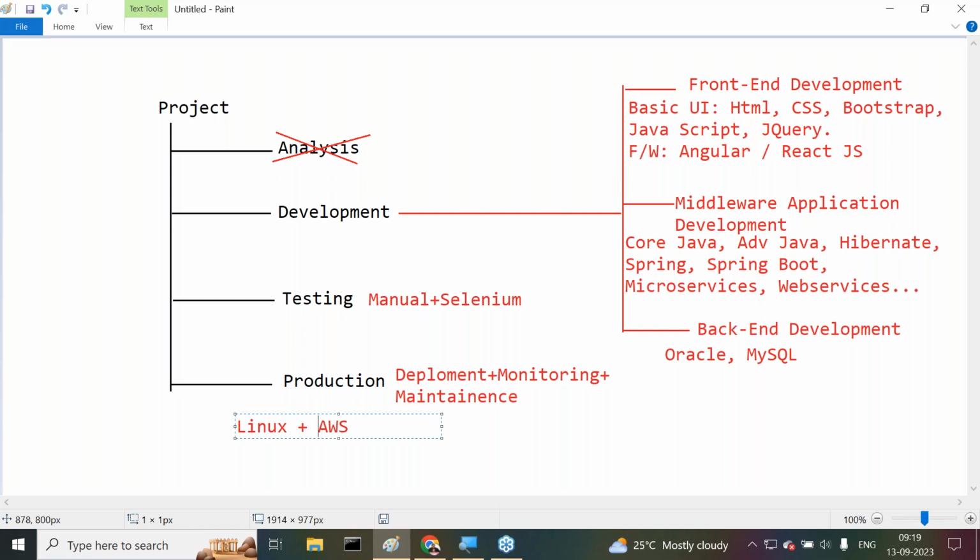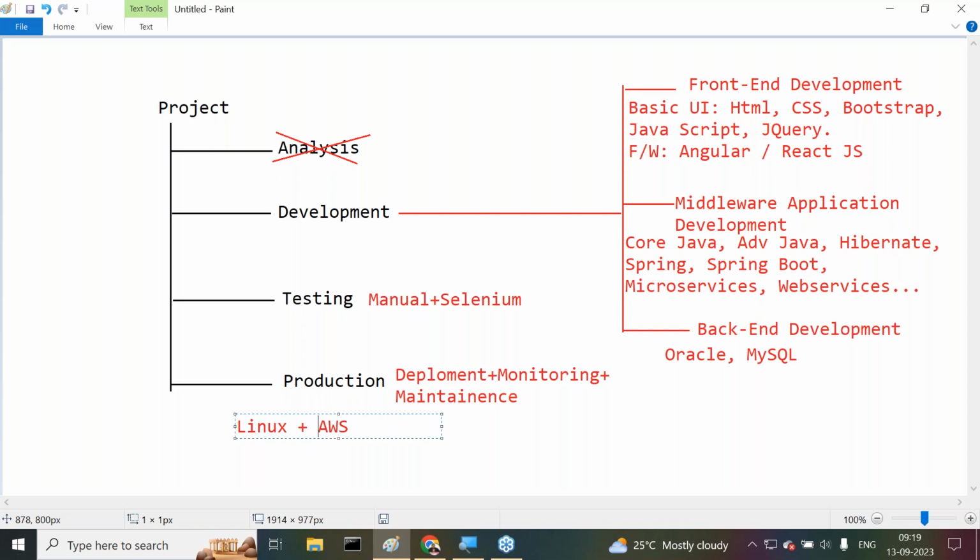Why? Because why is an operating system required now? For example, I have a server. For example, an app server is available. There I have to deploy my application. To deploy my application, I have to execute some commands. I need to write some commands. What commands are we going to use here?